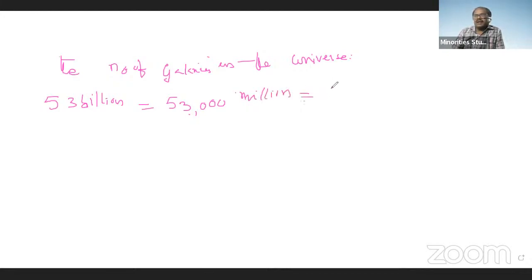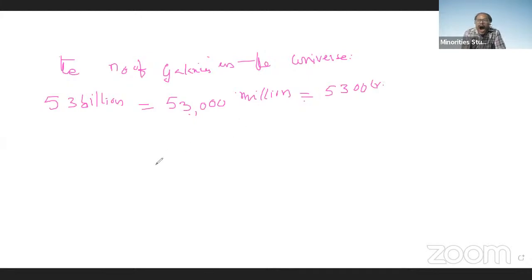That is also written as 5,300 crores. These many galaxies are expected to be there in the universe. 53 billion, or 53,000 million, or 5,300 crores of galaxies are expected to be found in the universe.